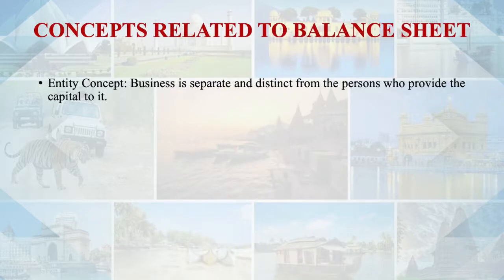When we were preparing the profit and loss account, at that time we saw certain concepts related to the profit and loss account. Similarly, when we are preparing a balance sheet, we have to keep in mind certain concepts related to the balance sheet. The first one is the entity concept. This entity concept says that the business and the businessman are two separate persons. The identity of the businessman, the owner, is different from his business. You cannot mix the two identities.